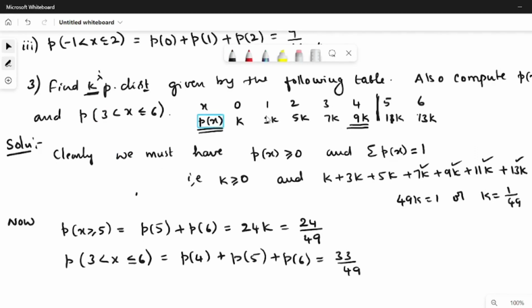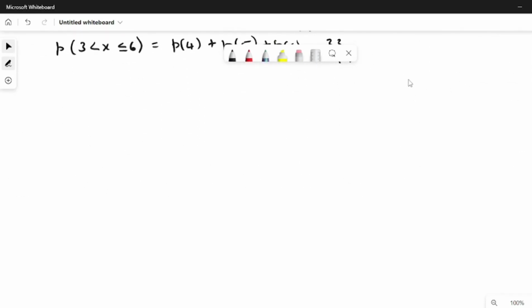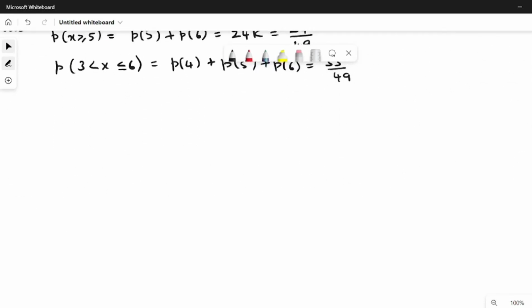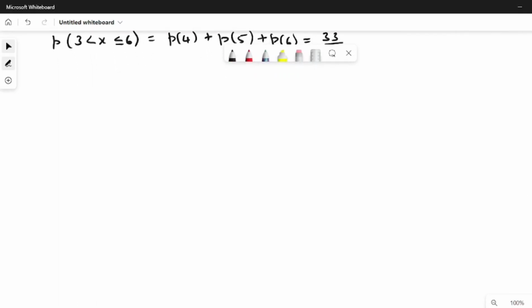Let us discuss one more problem. Finally, let it be the last problem. Problem number 4. A random variable x has the following probability function for various values of x. Given the probability distribution, that is values of x and values of P of x.